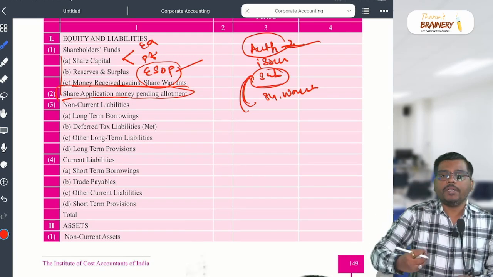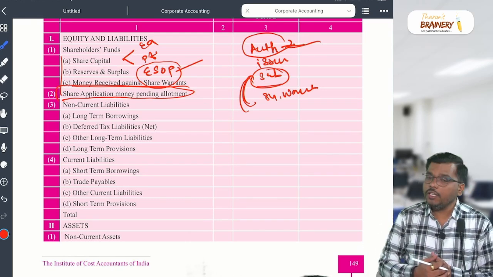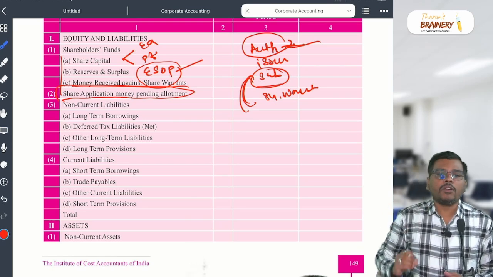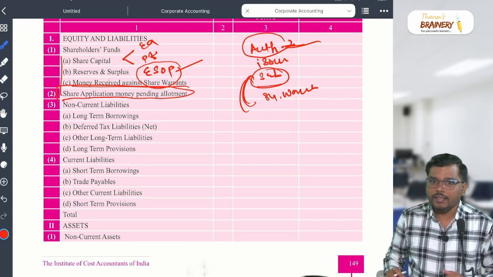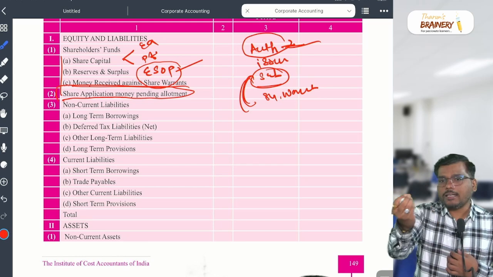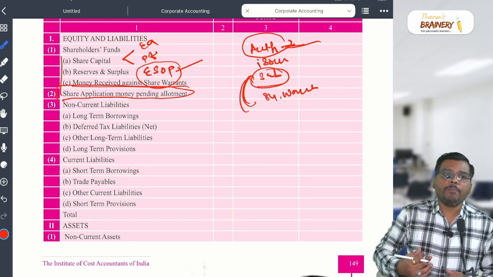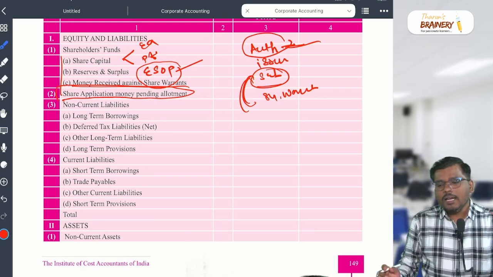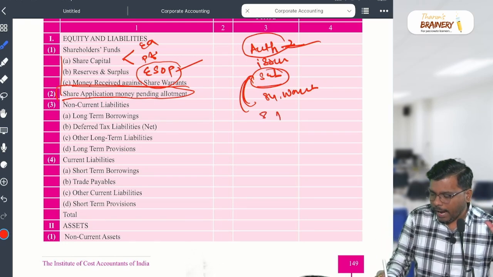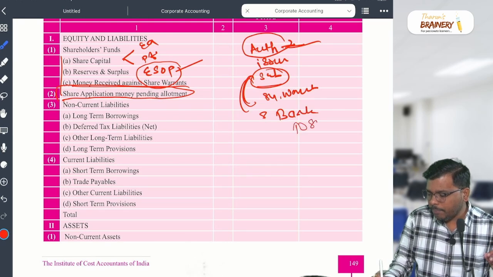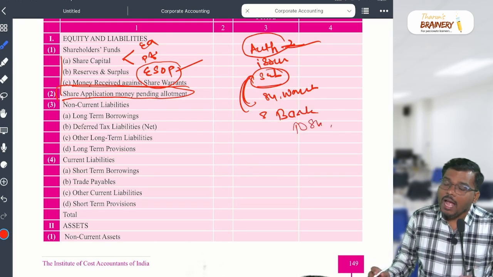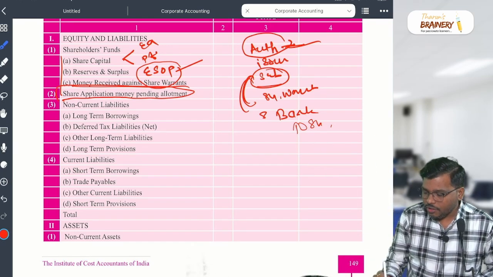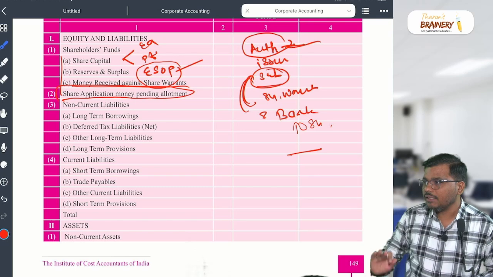My dear student, when your company comes with an IPO, an initial public offer, people apply for the shares, correct? When people apply for the shares, the company receives the money. Suppose Tata's IPO is going to come. If people apply for the IPO, the company will receive the money. What entry will the company pass? Bank account debit to share application account. And next, when they issue the shares, share application account debit to share capital. This is the entry they pass.